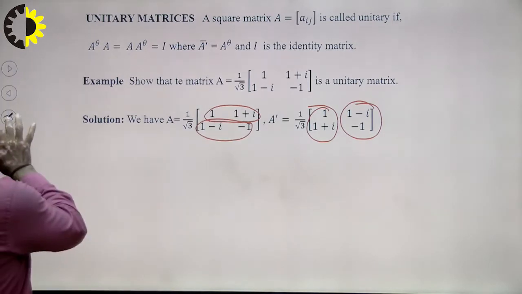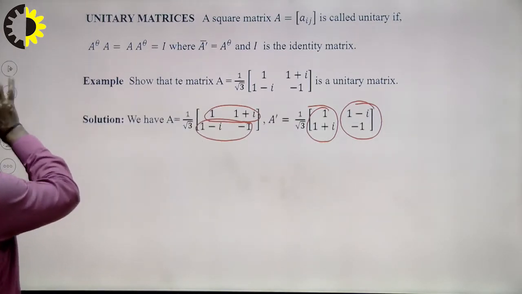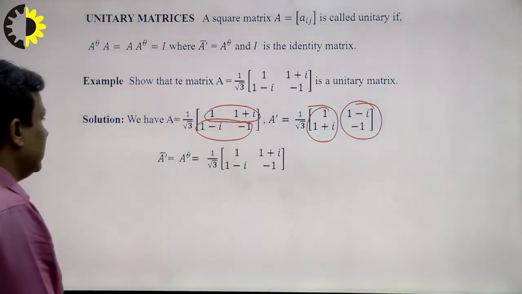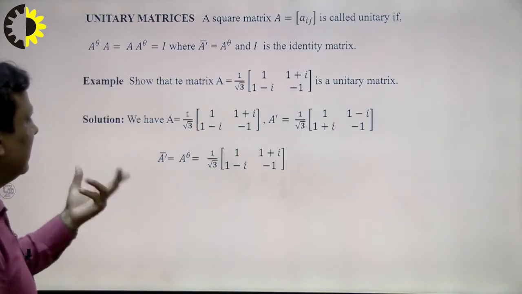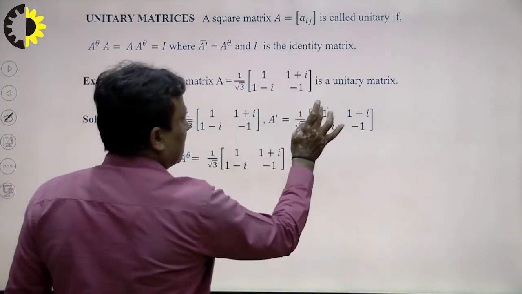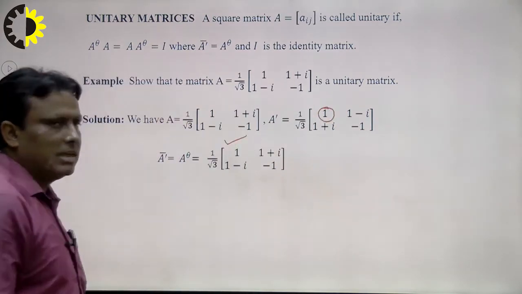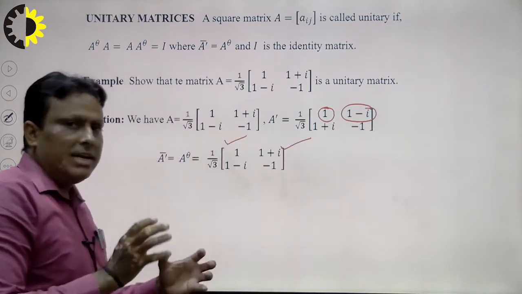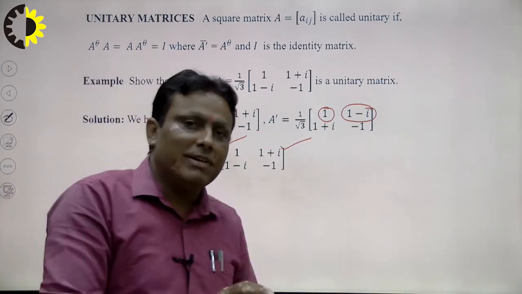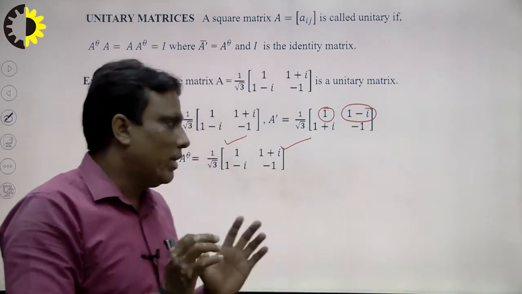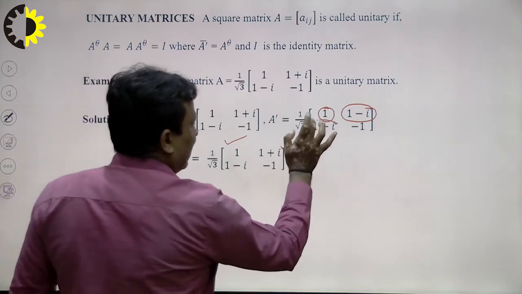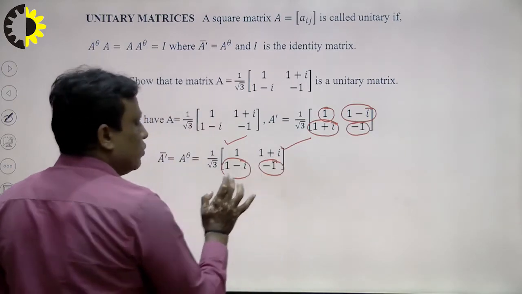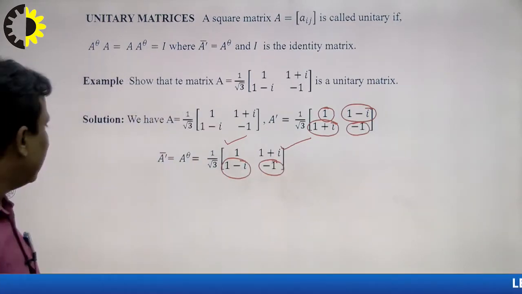Now suppose A dash bar, bar means conjugate, right? So now the question is what is the conjugate of each and every element, right? So what is the conjugate of 1? So the conjugate of 1 is 1, right? What is the conjugate of 1 minus I? 1 plus I. Conjugate of x plus iy is equal to x minus iy. Only the imaginary part is changed, right? The conjugate of 1 plus I is 1 minus I. The conjugate of minus 1 is minus 1. The conjugate of a real part is always real. So that means we can calculate here